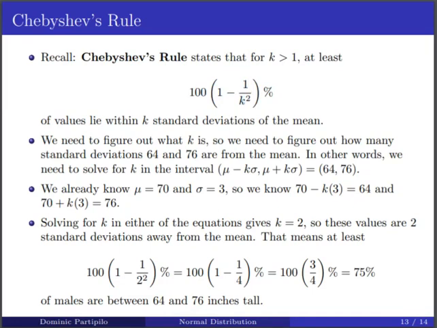When we plug this in, we get 100 times 1 minus 1 over 2 squared, which is the same thing as 100 times 1 minus 1/4, which is the same thing as 100 times 3/4, and that's 75%. So what that means is at least 75% of males are between 64 and 76 inches tall.